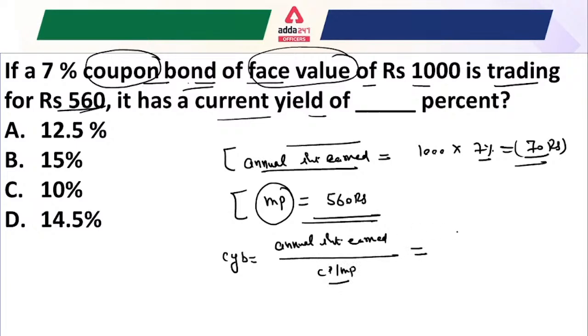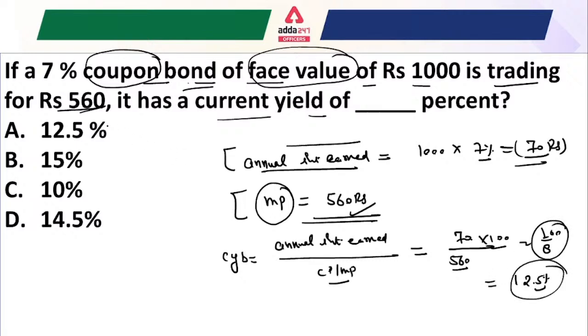The annual interest earned is 70 rupees, and the current price, or market price, which is given, is 560. For calculating this in percentage, we multiply it by 100. So just calculate and tell me the answer. This becomes 100 by 8, and that means the value is 12.5%. So the answer is A.